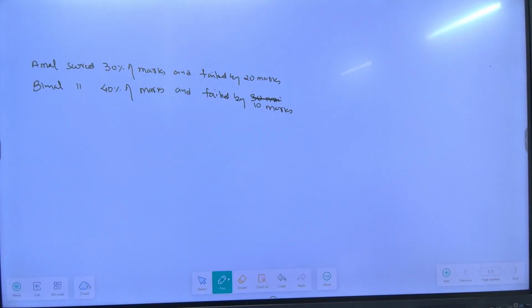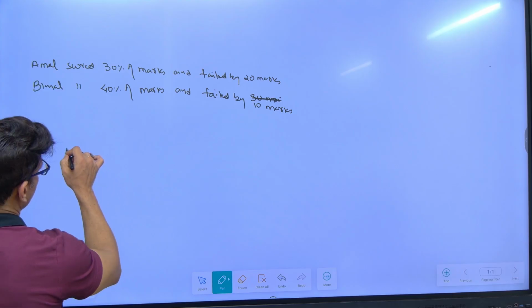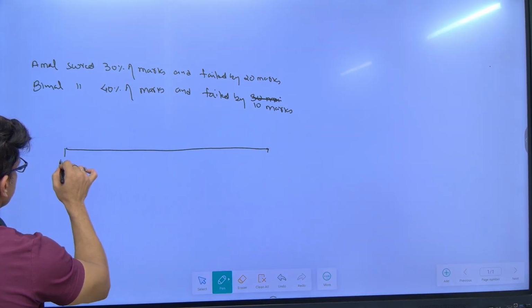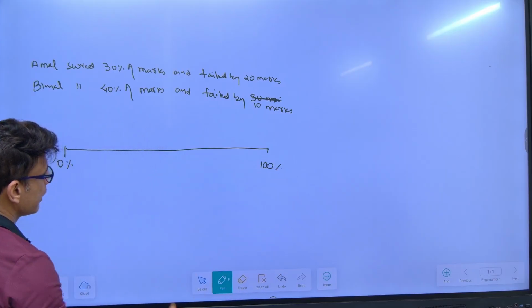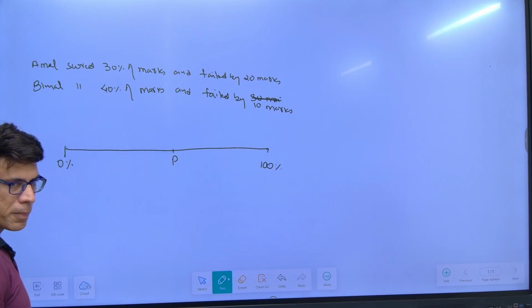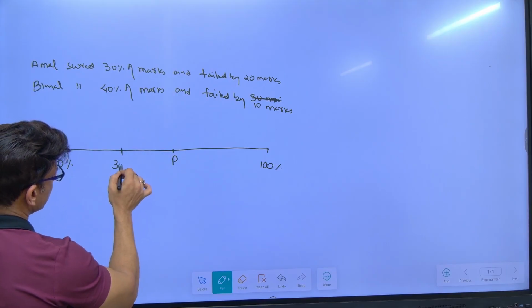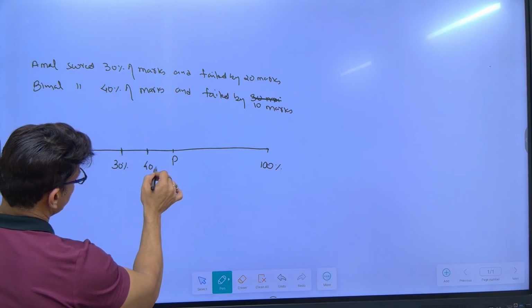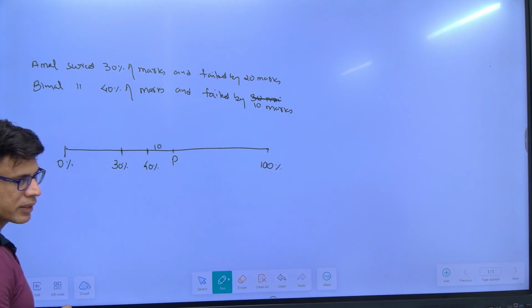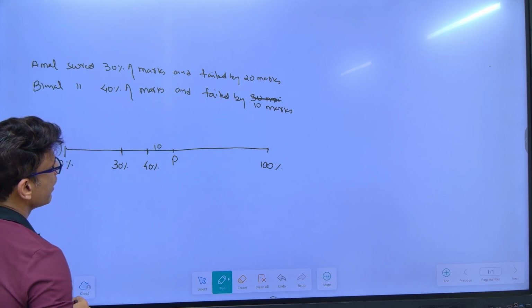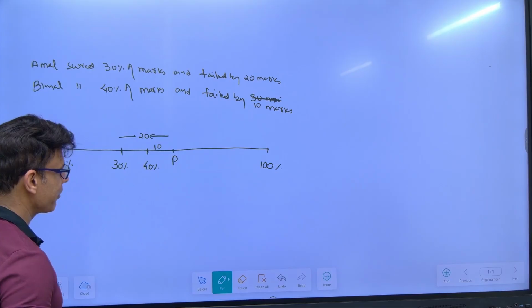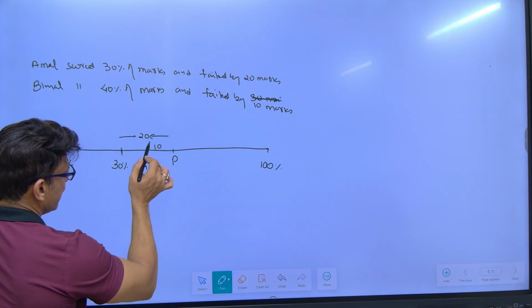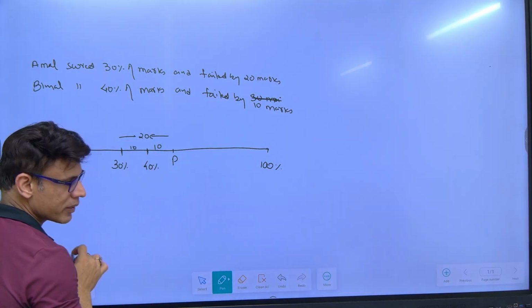Now in this question, both are scoring 30% and 40%, but both failed. Again, I can form the equation or draw a number line. Write 0% and write 100%. Passing marks is somewhere here. One person scored 30%. Another scored 40%. This 40% one failed by 10 marks, and the 30% one failed by 20 marks. Now on the number line, if this total is 20, this is 10. So this is also 10, or not?